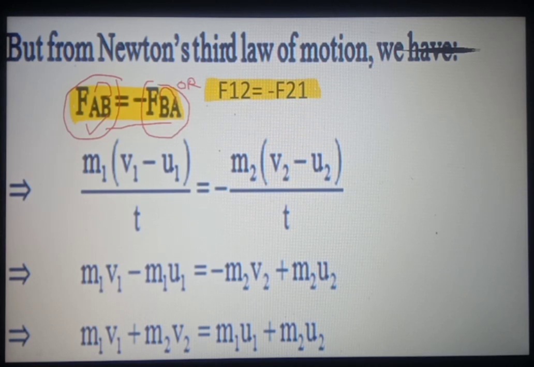As we have considered the forces as F12 and F21, we can write it like this. And this minus sign shows that the reaction force is in the opposite direction to the action force.